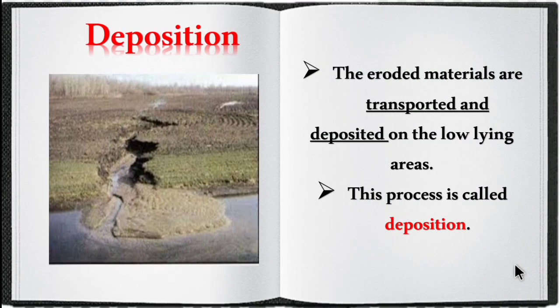The next one is deposition. The eroded materials are transported and deposited in the low-lying areas. This process is called deposition. The running water erodes all the materials and they get deposited in the low-lying areas. Erosion means removal, and deposition means the materials get settled at one particular place.